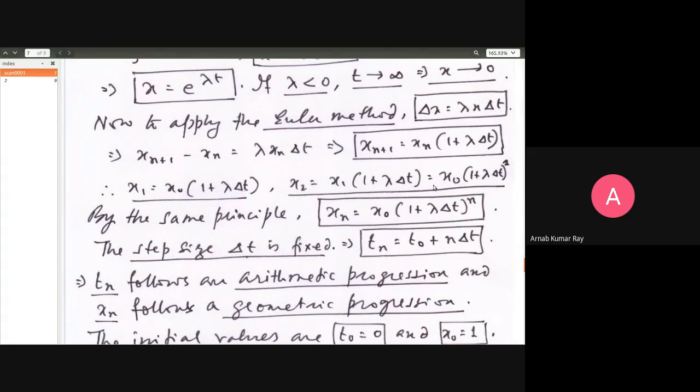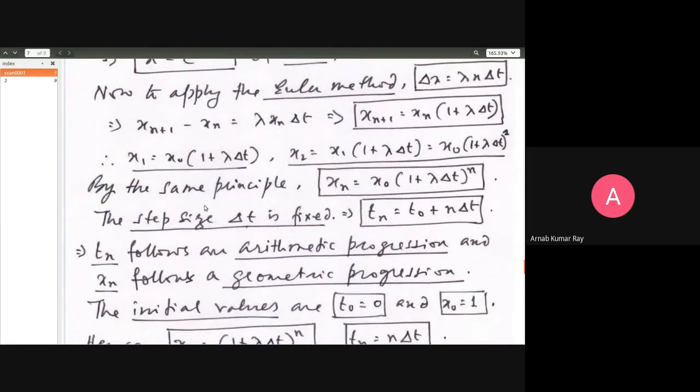Therefore, substituting x1 with this, x2 will be equal to x naught into 1 plus lambda delta t whole squared. Okay, fine. So by the same principle, you have a 2 here and you have a square here. You can now iterate to any n you want. So x n is equal to x naught into 1 plus lambda delta t raised to n.